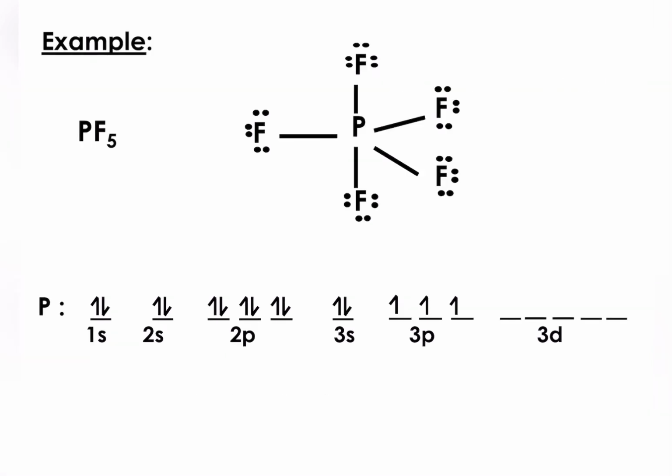Kes yang sama juga akan berlaku kepada PF5, iaitu phosphorus pentafluoride, where you got phosphorus with 15 electrons, but due to the existence of 3d orbital here, which is empty, 1 electrons yang ada pair, dia akan transfer ke dalam 3d orbital supaya dia tinggal singly electron sahaja.